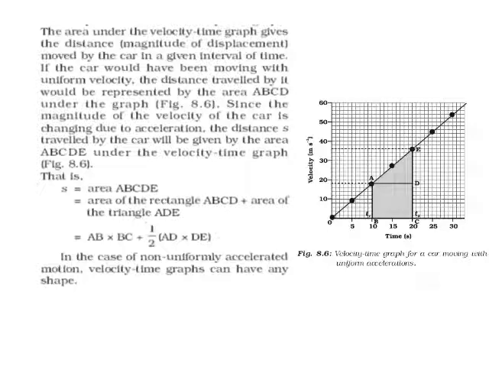So, in this case of non-uniform accelerated motion, the velocity time graph can have any shape, and the area of that velocity time graph gives the magnitude of the distance.